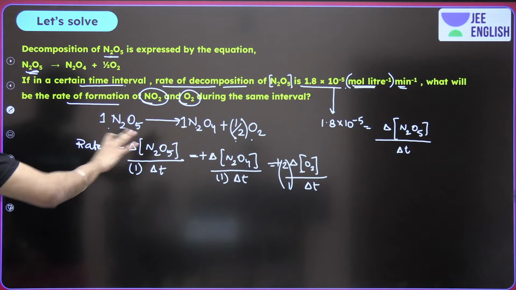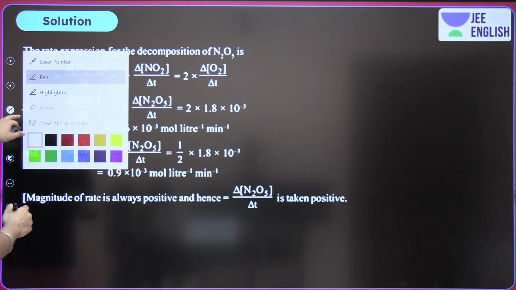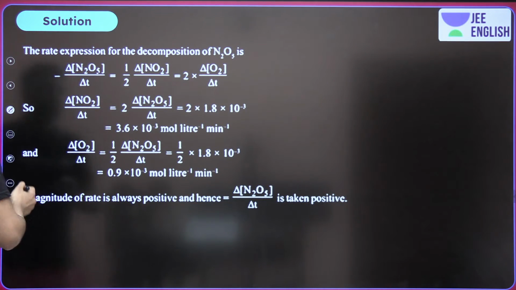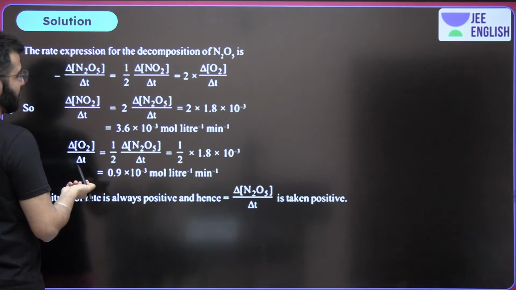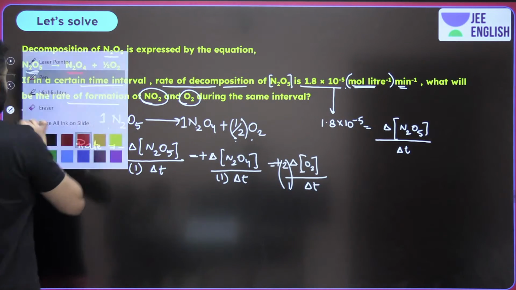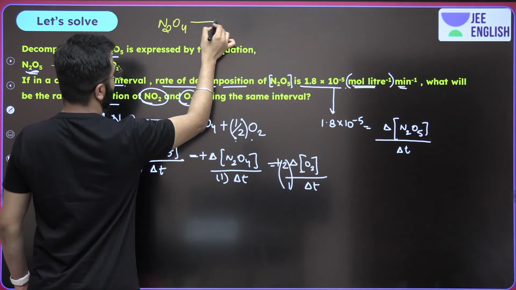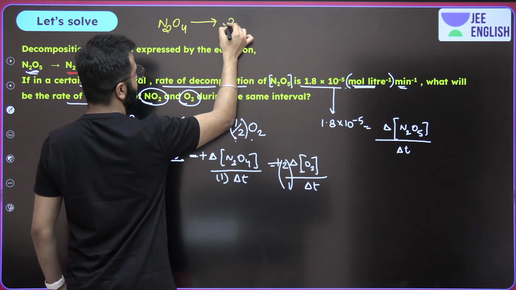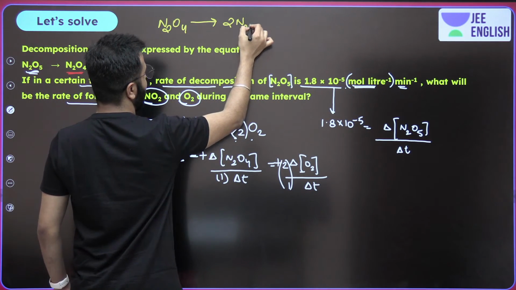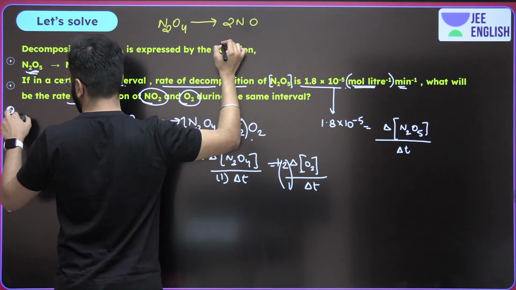So this is what we actually have to remember. You should also remember, so this is how it is going to be. Pay attention. Over here, if you are really going to look into that, this is N2O4, and you should remember N2O4 is nothing but 2 moles of NO2.